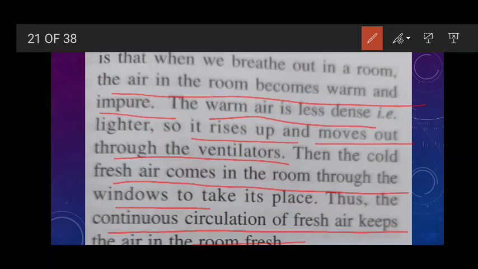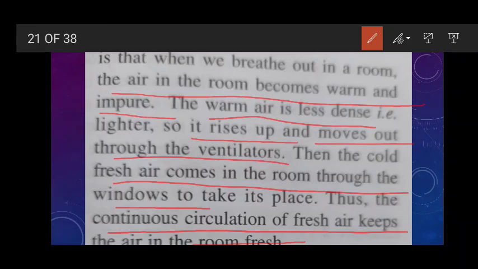From the window the cool and fresh air gets inside and then we use that air. After using, when we exhale, that air is warmer, and so it moves up and goes out through the ventilator. Again from the window the fresh air comes, and again the warm air goes out through the ventilator. So like this, a convection current is formed there.